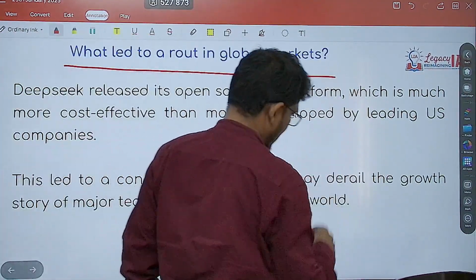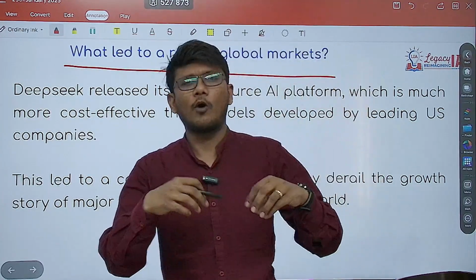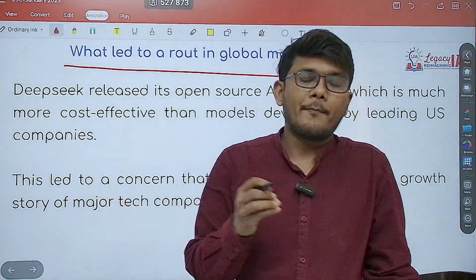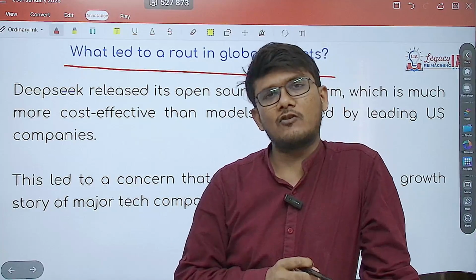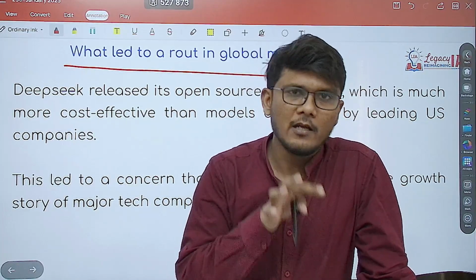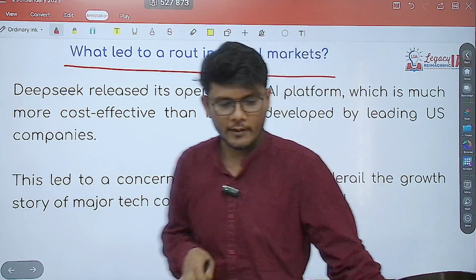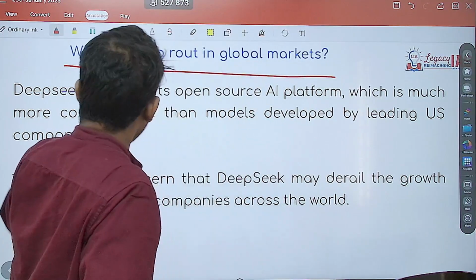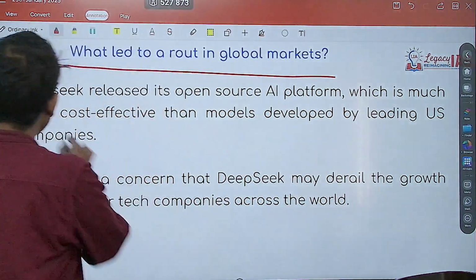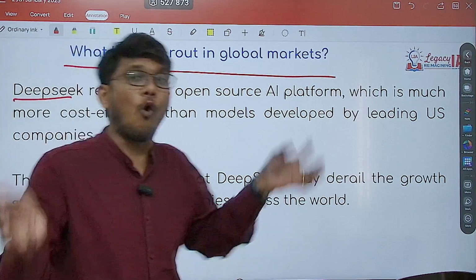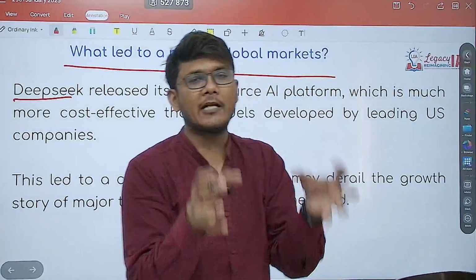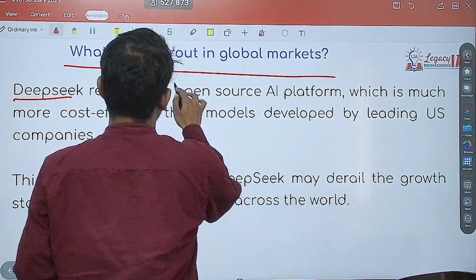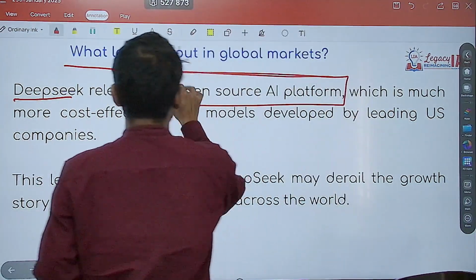All that is fine. Deepseek is fine. Such a small startup, small as in, okay, it's doing good, but a very recently established startup, how can it lead to a downfall of the stock exchange is what we have to understand. So what has happened is Deepseek has released its own open source artificial intelligence platform.